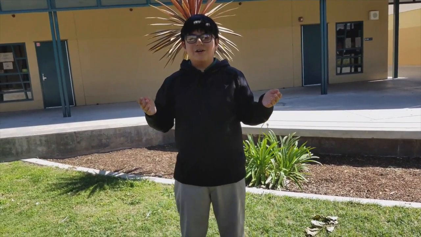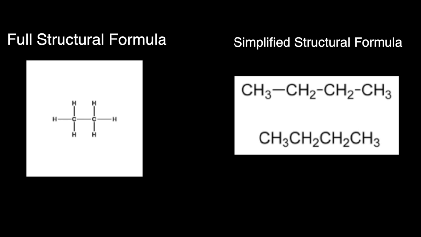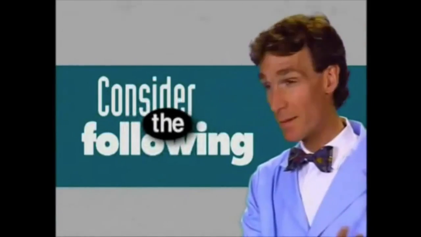Between themselves, carbon atoms can also form single bonds with up to 4 other atoms, including 2 carbon. Organic molecules are shown in a simplified way. These two simplified ways of showing them are called a full structural formula and a simplified structural formula. Carbon atoms can form long chains that are either straight or branched, that can contain hundreds of carbon atoms. They can also form rings, such as benzene. Benzene has 6 carbon atoms and 6 hydrogen atoms with alternating bonds between them, which can form a hexagon or a ring.